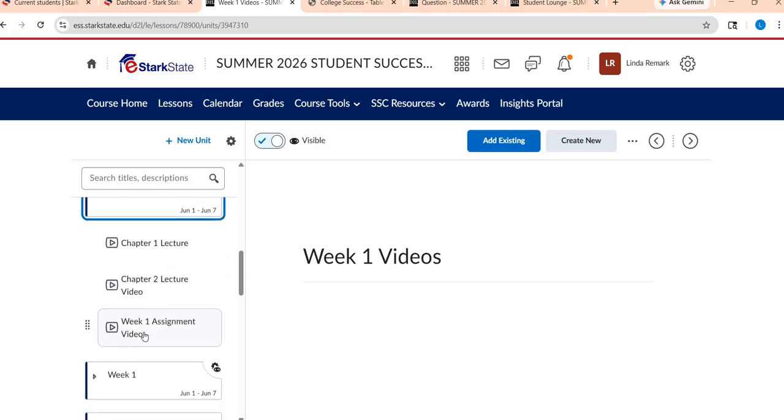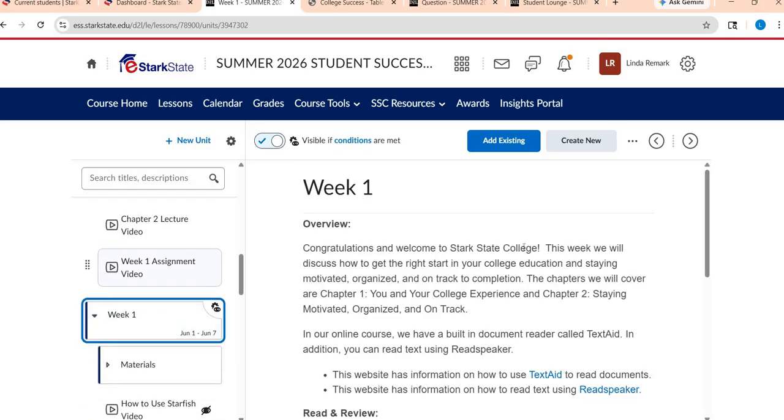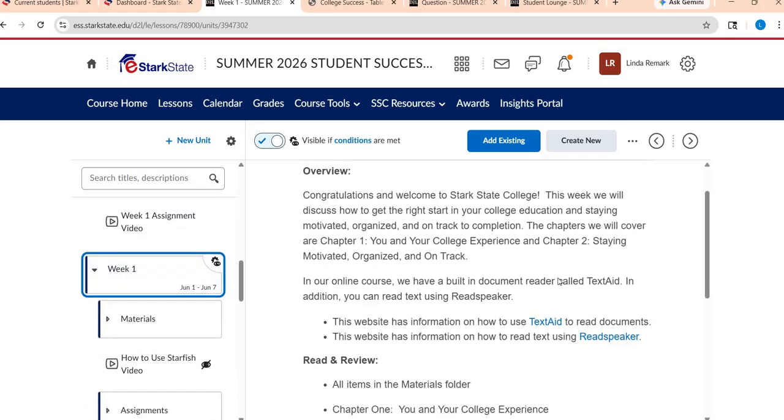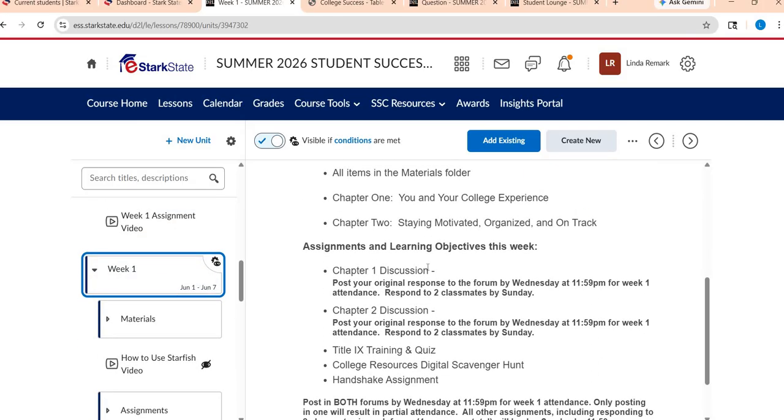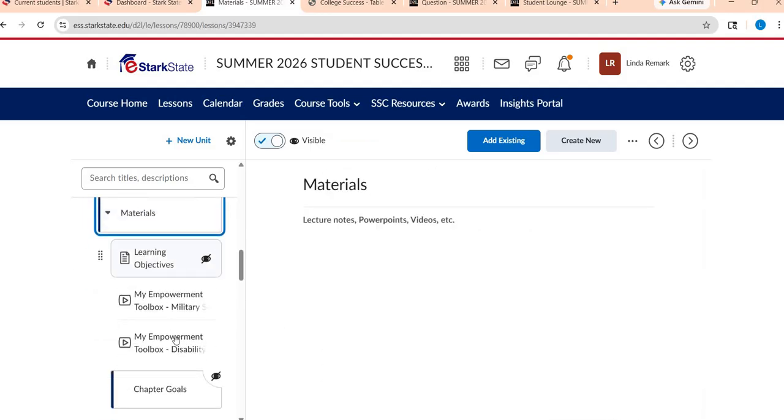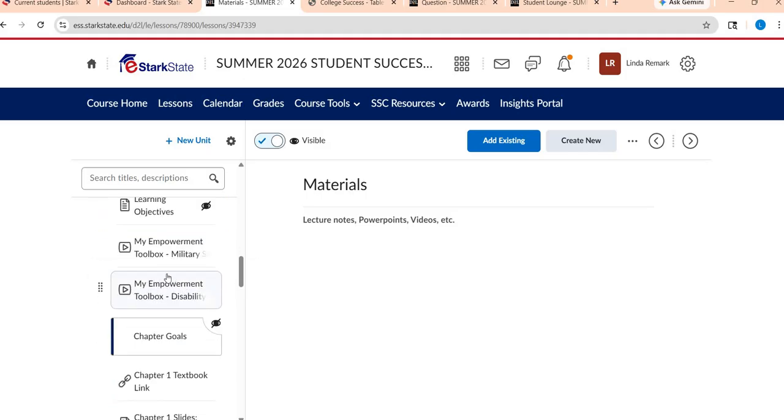And then you will also have an assignment video that is going to walk you through how to complete the assignments that week to make sure that you are getting everything completed that you need to. Then inside the actual folder, you will have a real quick overview, what to expect. It'll tell you exactly what you're doing, and so you're getting it here as well as on your syllabus and your announcements and your calendar. The materials folder is just that. It's going to have some links or resources that are going to be helpful.